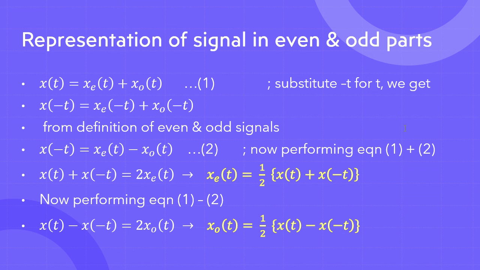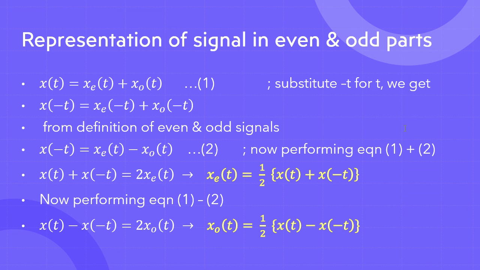Let's say I want to add an even number, 4, with an odd number, 3. I will get 7. What is 7? An odd number, and this is true for any even and odd numbers. The same thing will happen with signals or functions, whatever you want to call them. Whenever you add an even function with an odd function, you will be getting an odd function.